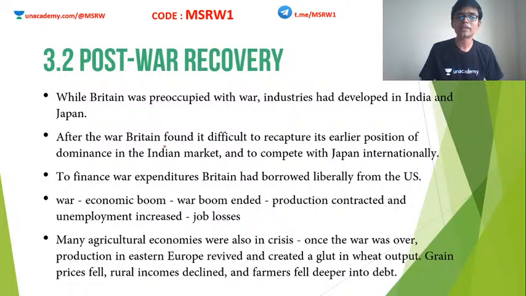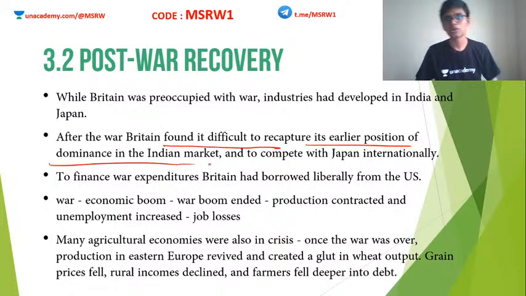So after the war, Britain found it difficult to recapture the earlier position of dominance in Indian markets. I told you the British economy had collapsed during the war. Its production had gone down. Just because its production went down doesn't mean the consumption is going down. People still need food, clothes, etc. So what do they do? They will rely on their colonies. So this was a perfect time for the growth of Indian industries.